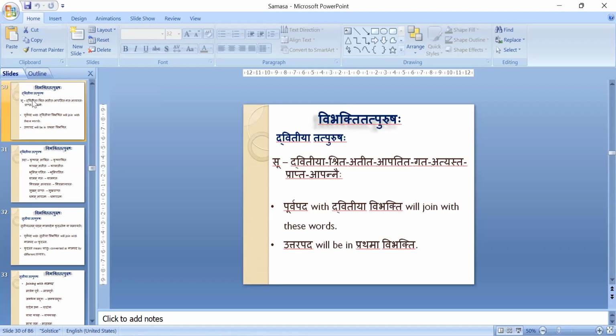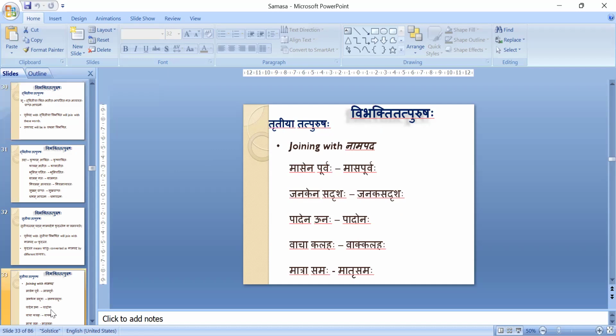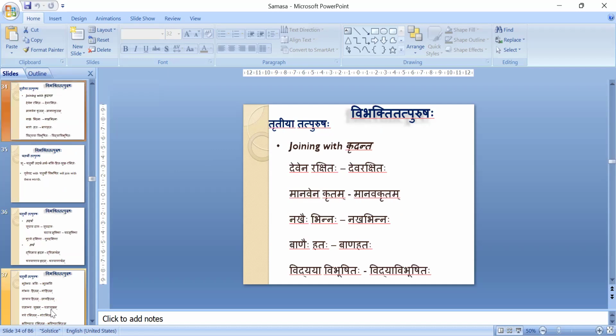Others, even if Ktaha Pratyaya is there, will not become Dvitiya Tatpurusha, because the Karma Pada will be in Prathama Vibhakti there. Shritaha, Atitaha will become Karmani Prayoga, and Dvitiya Vibhakti will not be there. Karma Pada will be in Prathama only. Therefore, only these words can happen. About Tritiya Vibhakti, what is happening? Only when instruments or reasons of the works are told, that time Tritiya will come, because that is what we have learnt in Karakas.